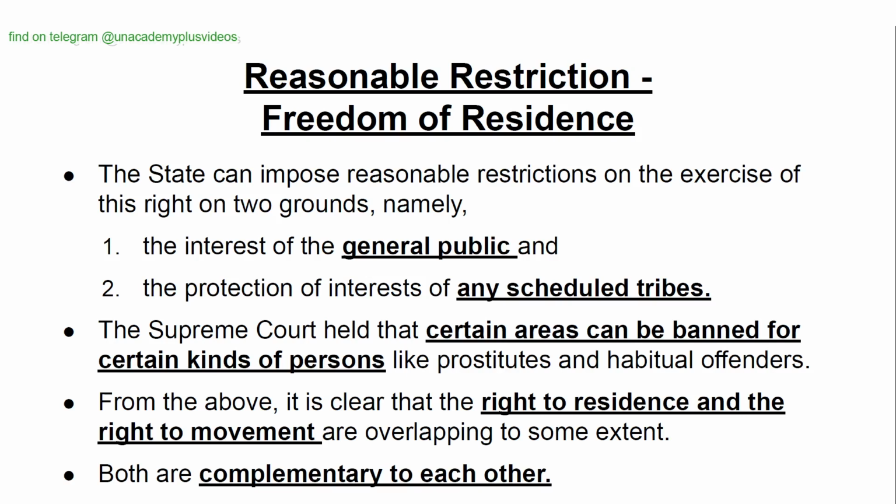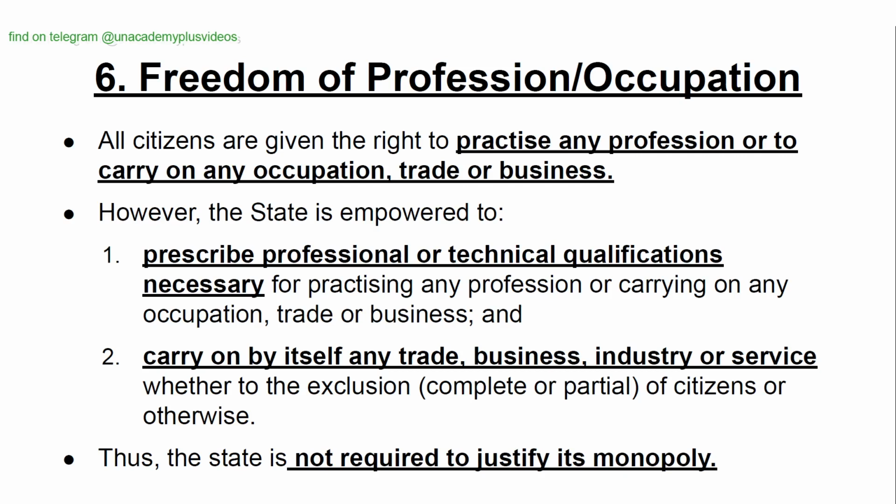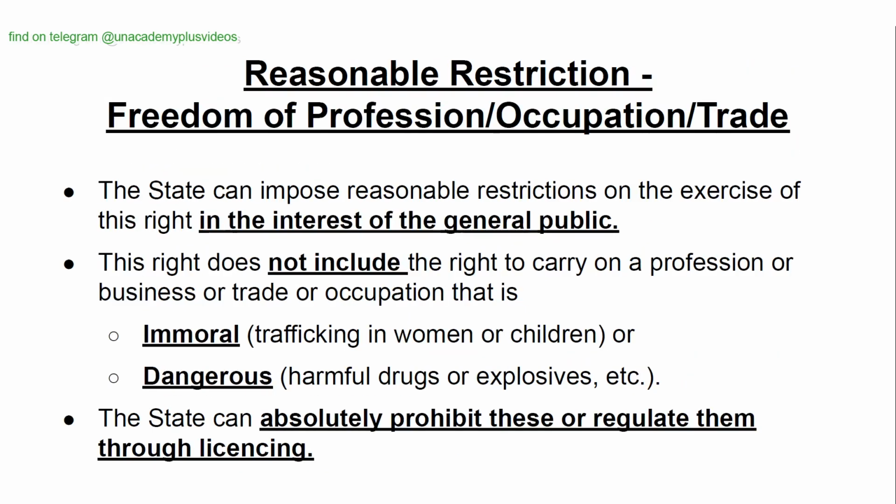From the above, it is clear that the right to residence and the right to movement overlap to some extent. Both are complementary to each other. Freedom of profession or occupation. All citizens are given the right to practice any profession or to carry on any occupation, trade, or business. However, the state is empowered to prescribe professional or technical qualifications necessary, and to carry on by itself any trade, business, industry, or service. Thus, the state is not required to justify its monopoly.